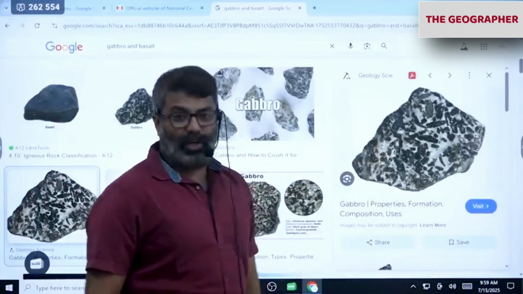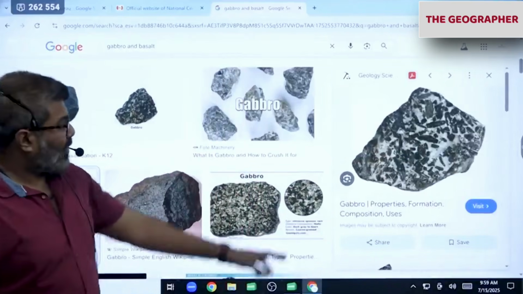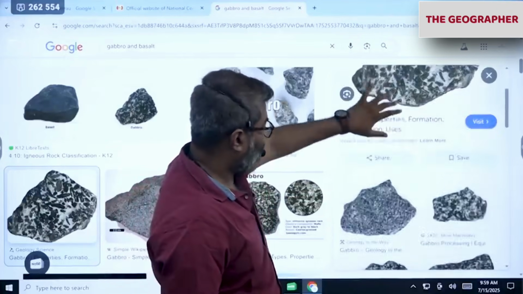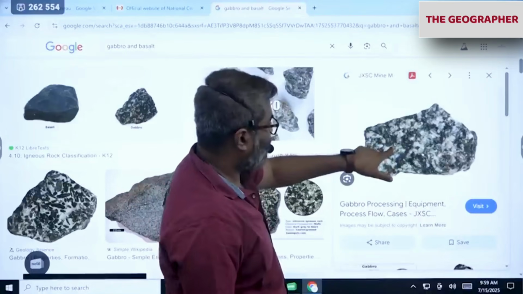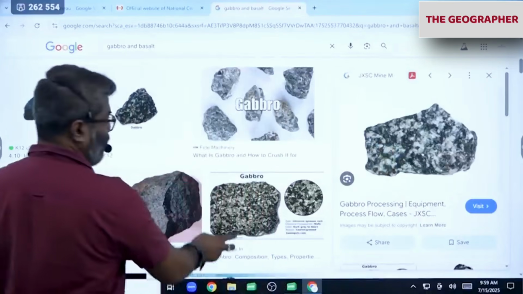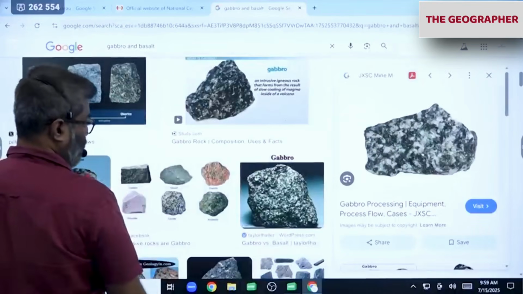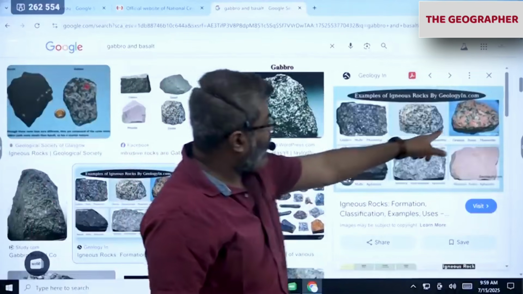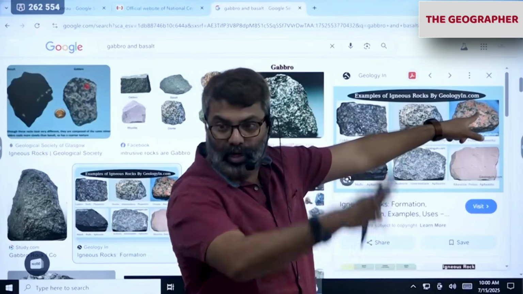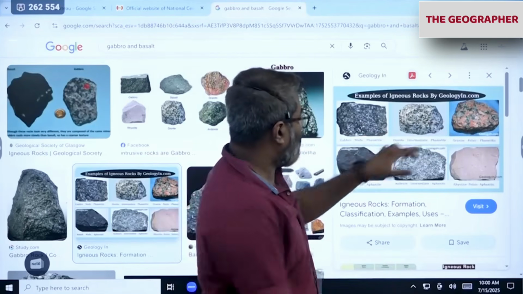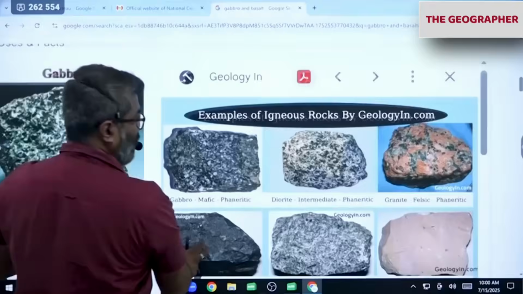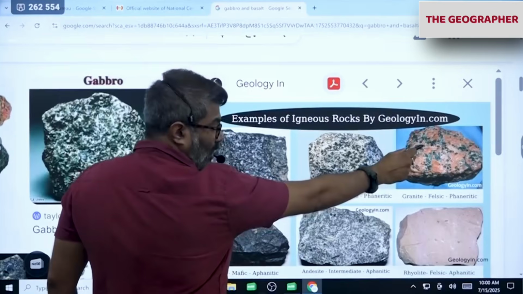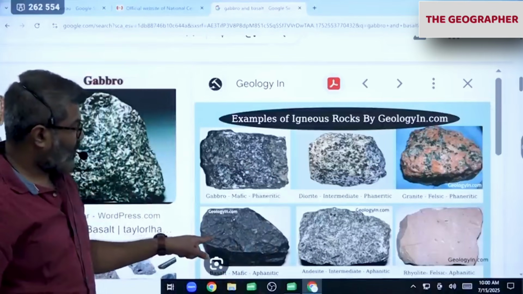Notice this. Many of you would have seen this rock. There are different minerals. You can see crystals here, black and white. This also you would have seen. Granite, used for flooring and walls. You see different types of crystals here. Can you see the crystals? Correct. But here you don't see any crystals.